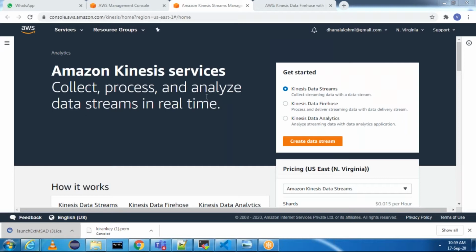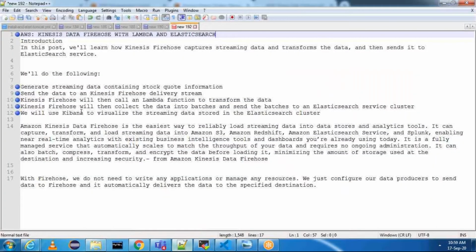The first thing we need to keep in mind is that this particular session is for streaming data, and whatever steps I'm going to discuss, we are going to do all those steps practically in the further sessions. After this session, you should be able to know how Kinesis Firehose captures streaming data, transforms the data, and then sends it to the Elasticsearch service.